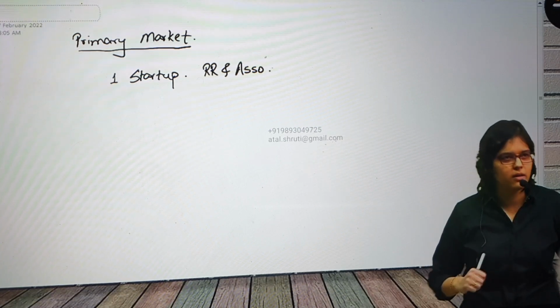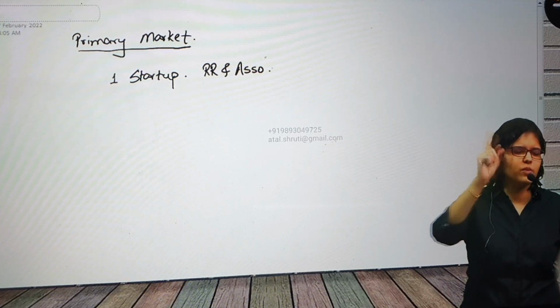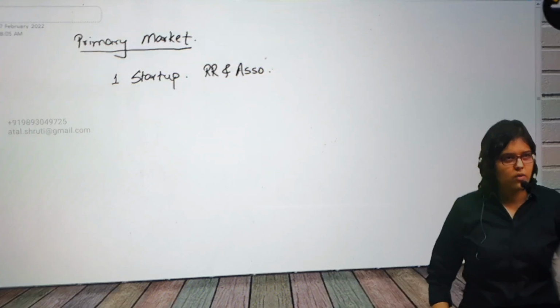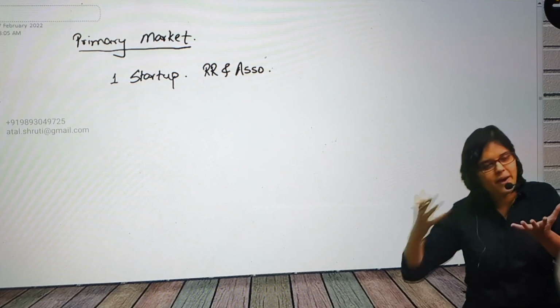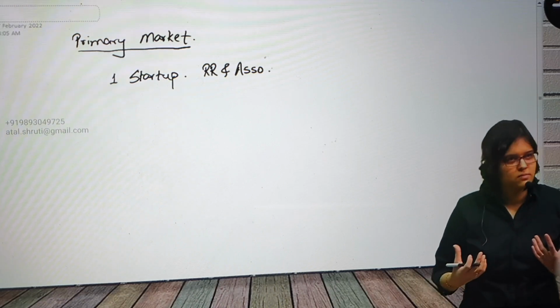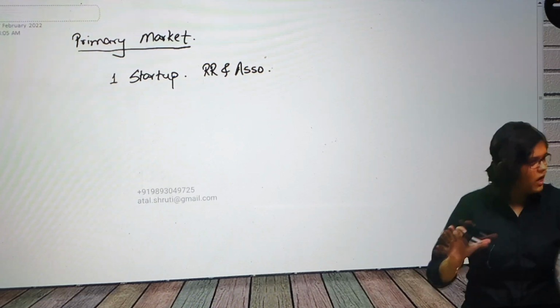For LLP, there is a turnover criteria. Okay, if it crosses, so it's not only a turnover criteria, there is one more criteria. If any of these two is satisfied, you have to do the audit. Okay, one person company also there is a criteria. But for partnership firm also there is a criteria, no doubt about that. But it's comparatively less stringent. So everyone knows his or her own business. Accordingly, you can take a decision.